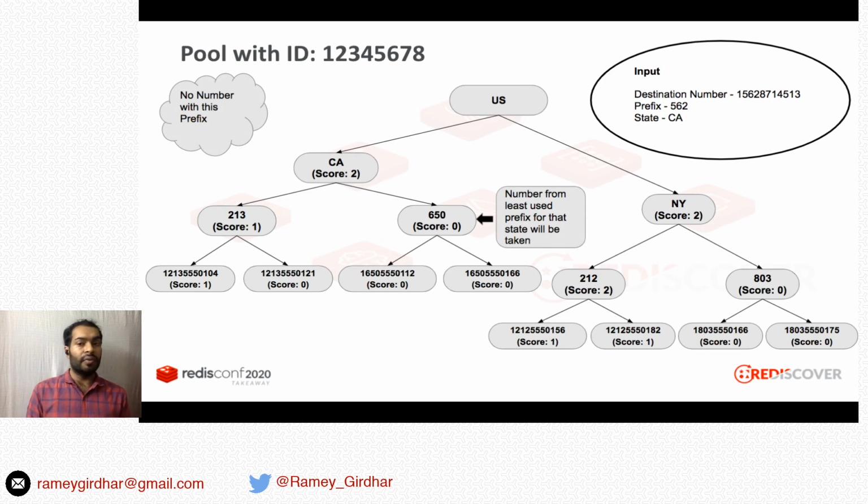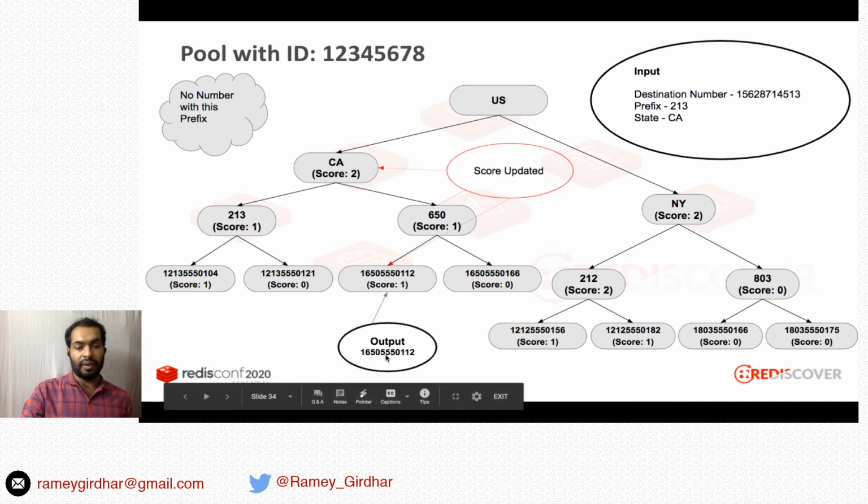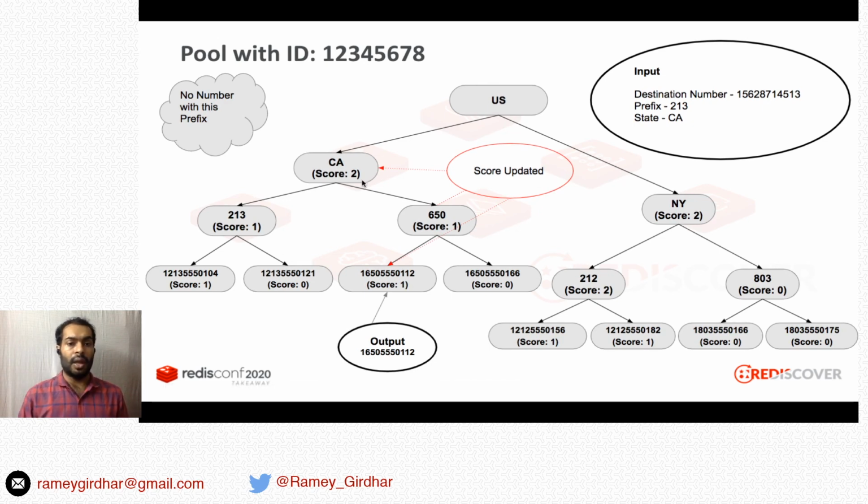Then we tried to resolve for a destination number with prefix 562. We don't have any number with prefix 562, so we'll try to resolve with the prefix that is least utilized in the given state. The least utilized prefix in the state of California was 650, so we'll use a number from prefix 650. We got one number with prefix 650, and the scores are updated. California now has score 2, 650 has score 1, and the number itself has score 1.